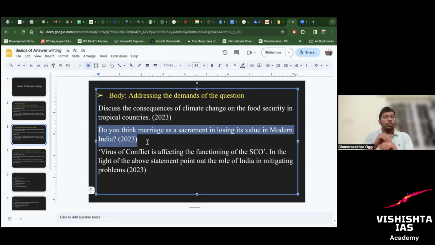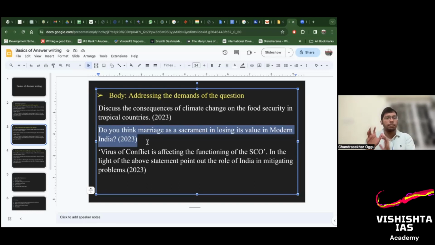You don't give any instruction on whether you are supporting or against; just write marriage as a sacrament in modern Indian society. Write down your views and justify 2-3 things, whether it is still a sacrament, because most unions of two individuals happen through marriage. You justify whatever the content. I'm not going to discuss the content part here, only structuring the answer.